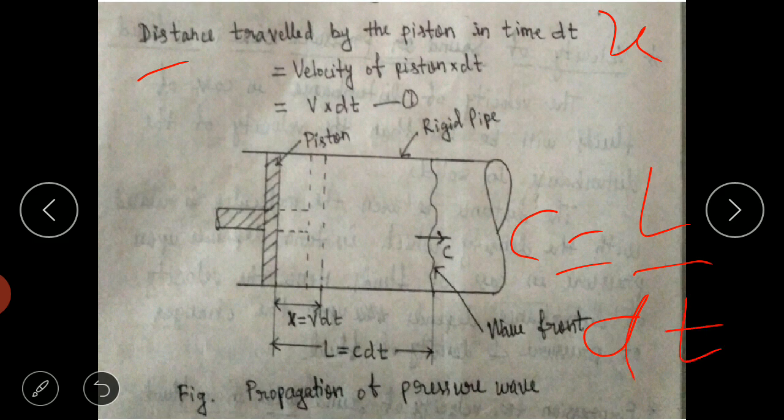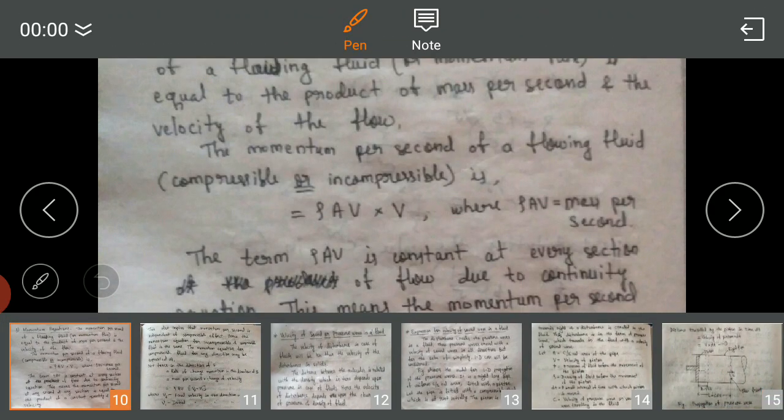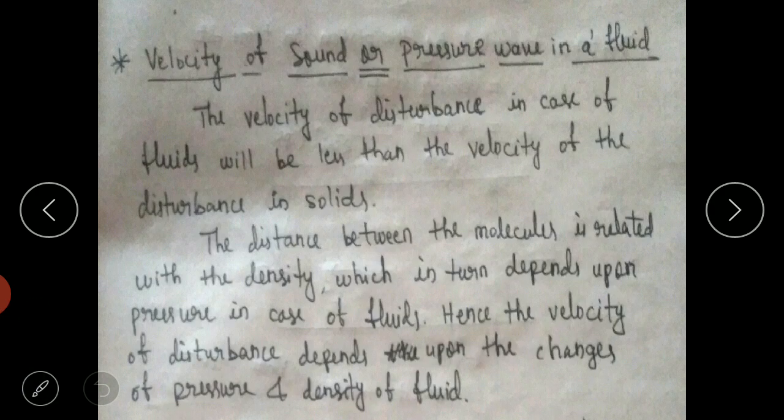If you see here, the time taken is the same for the piston movement and for the wave movement. The wave will travel a longer distance compared to the piston. So please understand this. In time dt, the piston is traveling only x distance, whereas in time dt, the pressure wave or the sound wave is traveling a distance L. I hope that is clear.